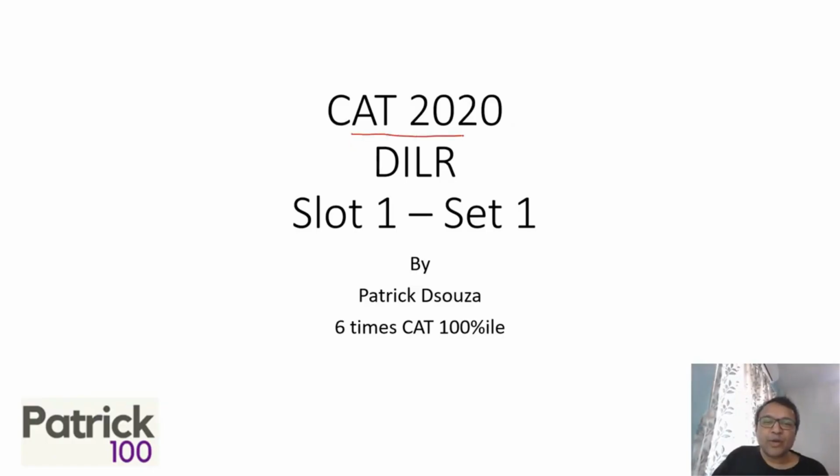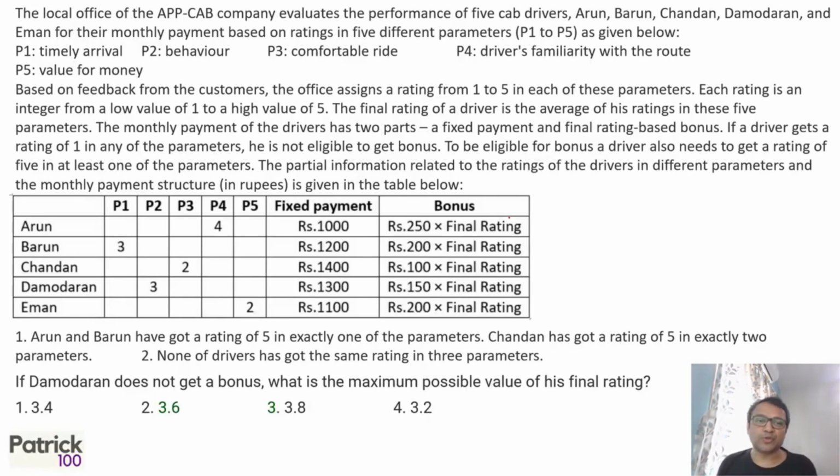So we're looking at CAT 2020 DILR slot 1 first set. Now to crack the CAT DILR section, you have to be very systematic. You can solve all these sets in a given time frame, provided your approach is right and you can think systematically. I've scored 100 percentile in the DILR section itself 6 times in the CAT, so I'm fairly comfortable with the whole section and how to crack the exam. So let's look at the approach.